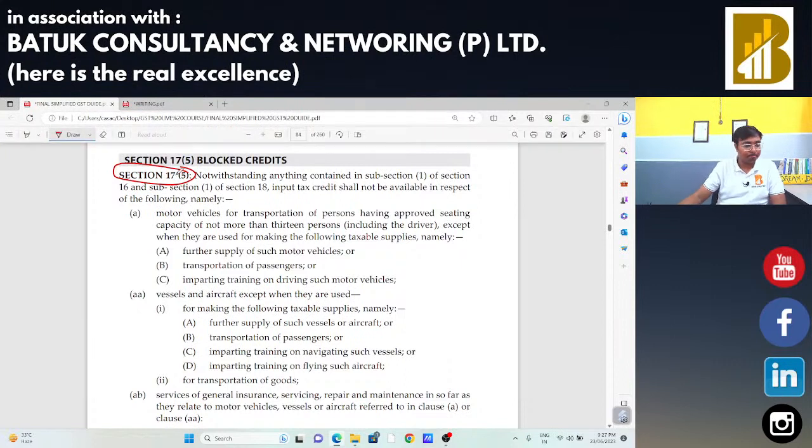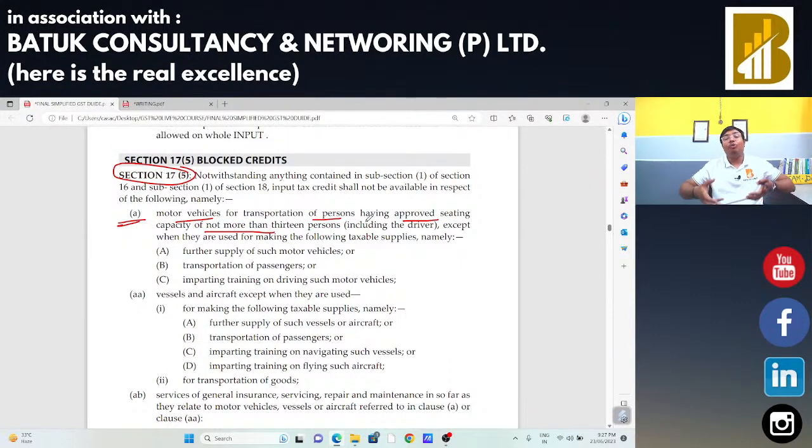Now, first, motor vehicles for transportation of persons having approved seating capacity of not more than 13. In that case, input tax credit is not allowed. That means if you are going to buy a motor vehicle for your business purposes, in the course or furtherance of your business, for a consideration, in that case also you are not eligible to claim the input tax credit, except if you are going to use that motor vehicle for further supply. Suppose you are an agent, you have the dealership of Tata and you are buying those motor vehicles and selling them to others. In that case, input tax credit is allowed.